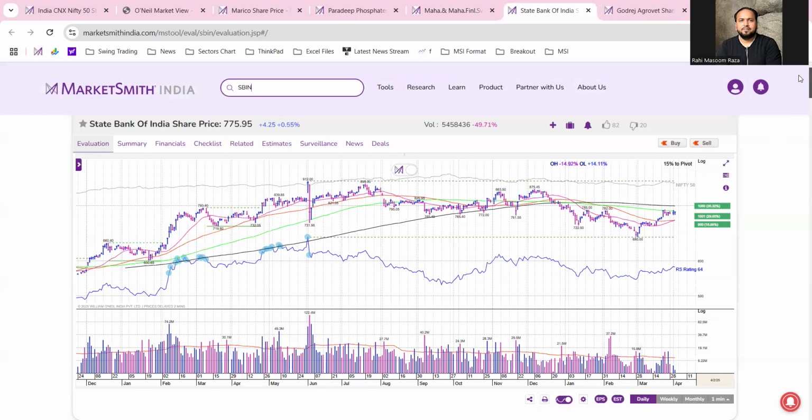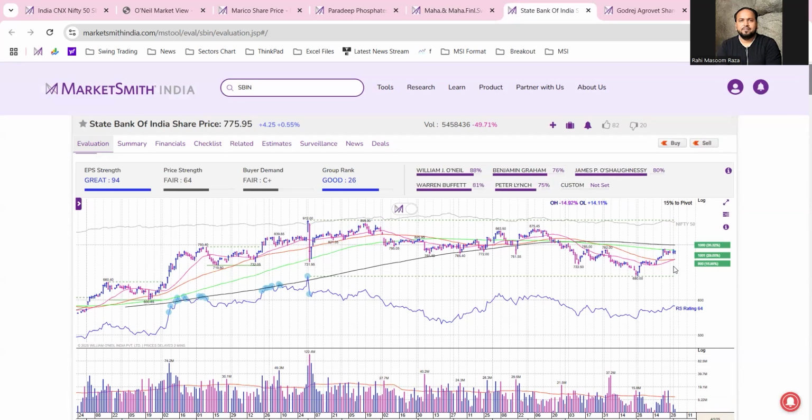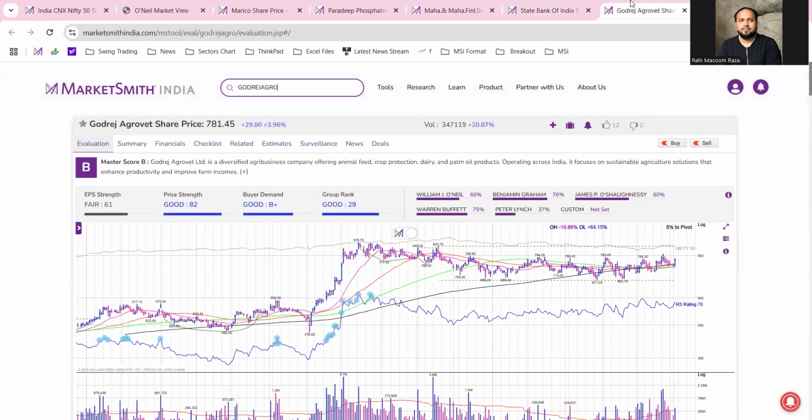So let's see whether the stock is trying to reclaim its 200 DMA or not, this black line. And if it reclaims it and holds above that, then we can expect that maybe a breakout can take place, looking at its price action and volume as well. EPS strength is good in this. It is 94.